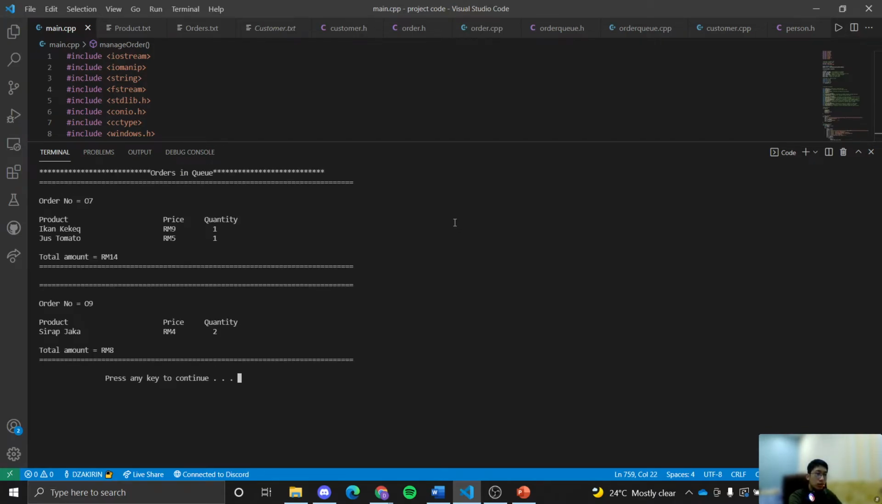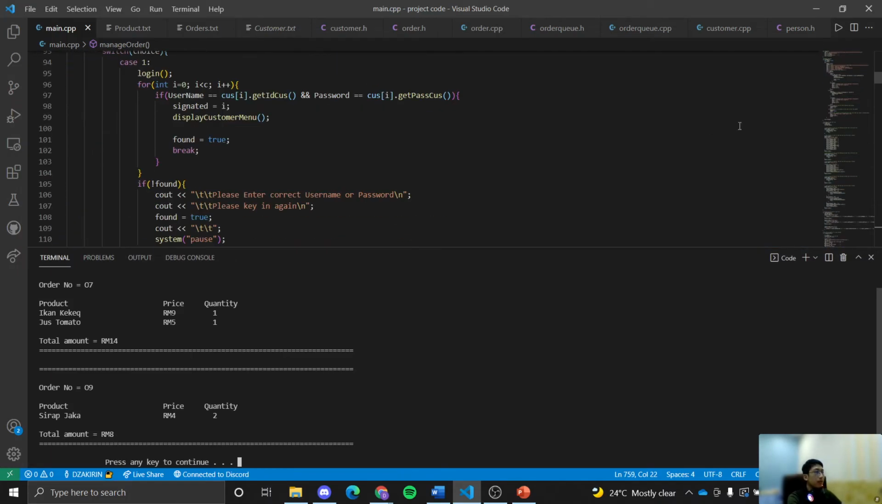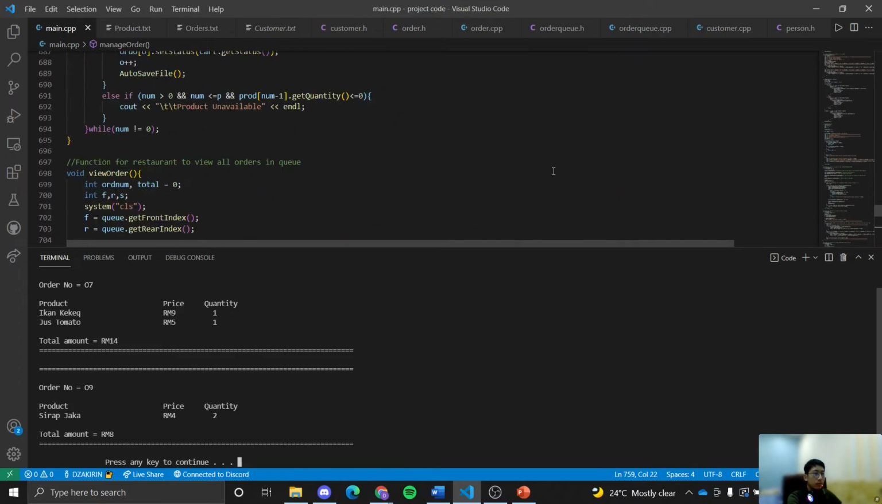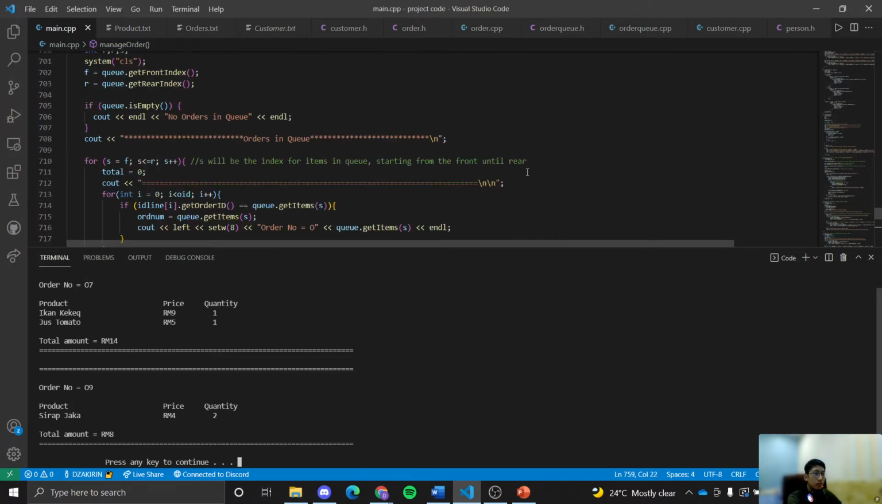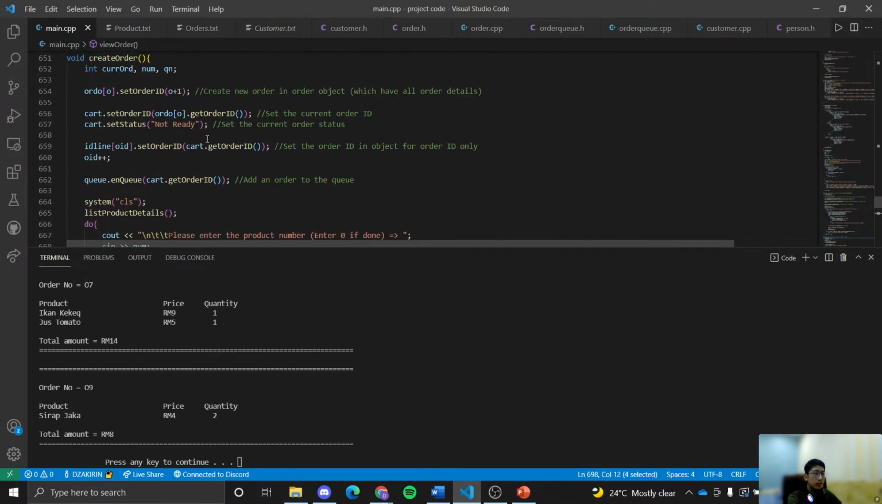As you can see, our queue is working, because remember the second order where I ordered only drinks? This is the order here. Now let's compare it to our code and see what's happening behind the scenes. For the view order function, here it is. But first, let's take a look at the create order.